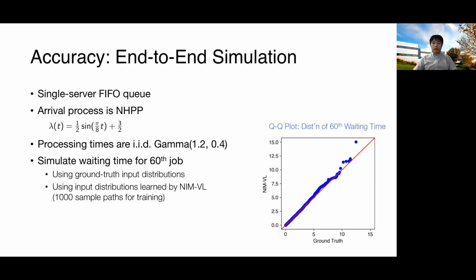Our final experiment is an end-to-end queue simulation. This is a GI/G/1 queue whose arrival process is an NHPP with the sine wave rate function, and the processing time distribution is a gamma. We simulate the waiting time for the 60th job. We use NIM to model both the arrival and the processing time process. We compare the distribution of the waiting time against the simulation that uses the ground truth processes in this QQ plot. As you can see, the percentiles of the waiting time match very closely.